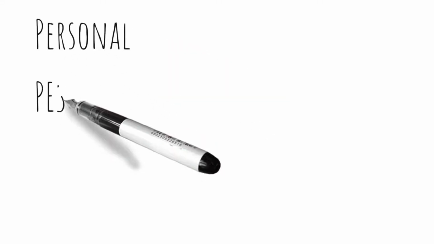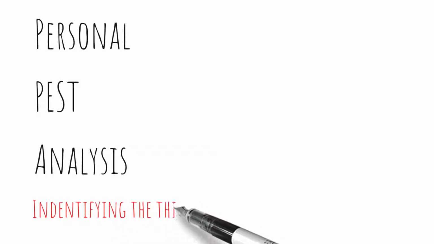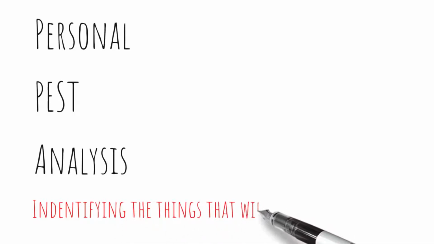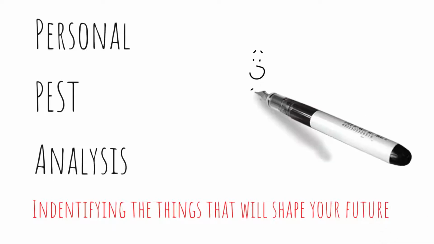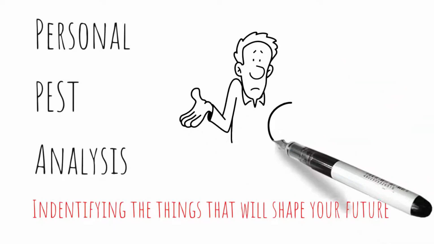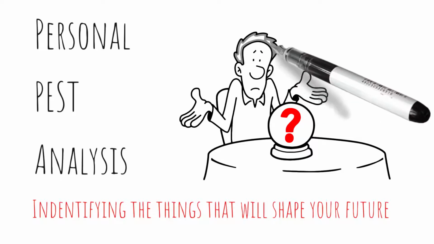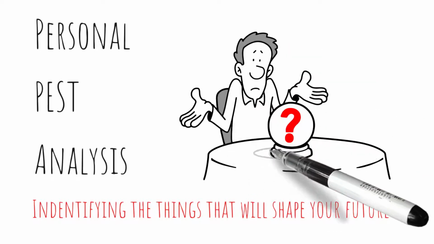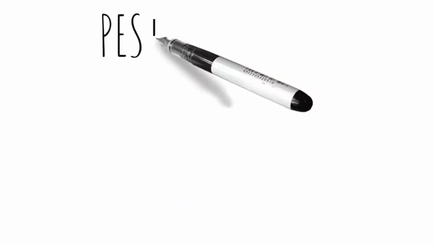Personal PEST analysis can assist you in identifying the large-scale forces of change that might affect you, as well as identifying possible threats and opportunities. When you recognise the big changes that are transpiring around you, you can adapt your objectives and goals to work with them rather than against them. You can adopt the new opportunities that these changes present, as well as avoid actions that have little probability of success if you recognise aspects outside of your control.